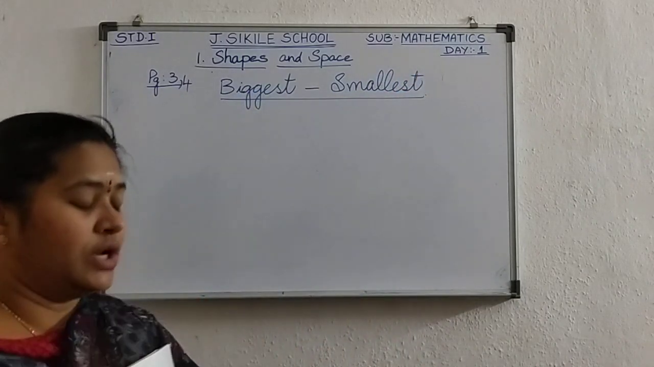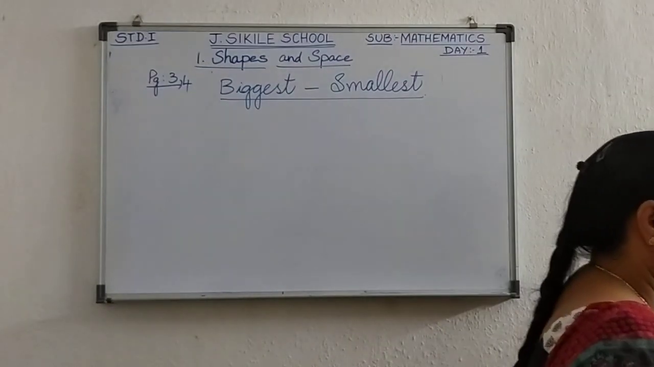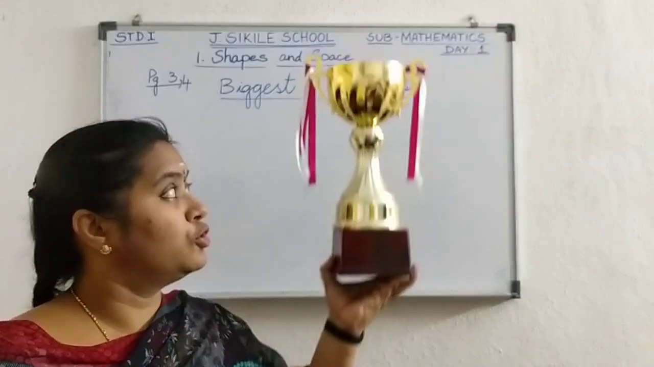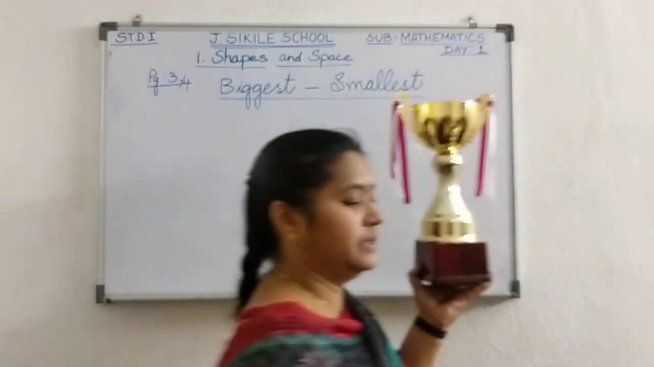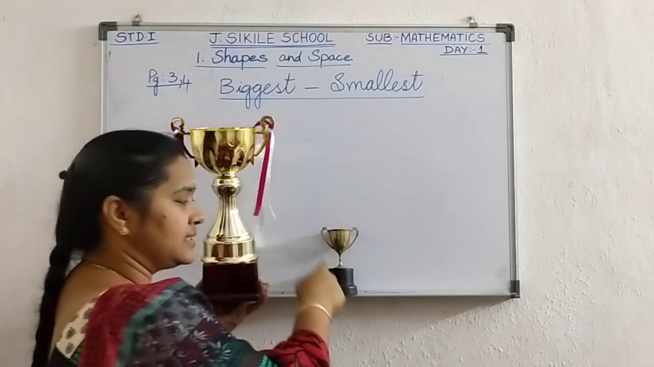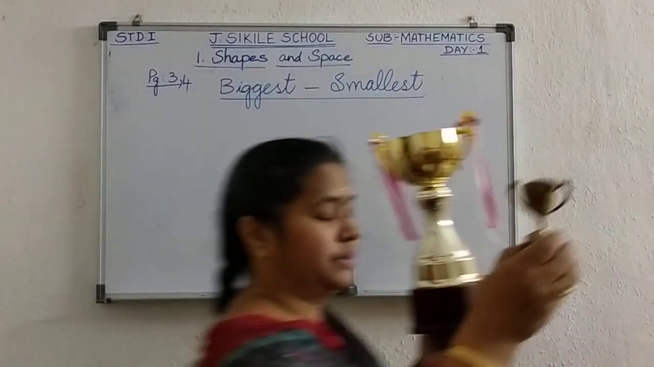Biggest and the smallest. Now here I showed you already a big cup. Yes, I have showed you already a big cup. And I have shown you another cup also. It is smaller than this. Yes, now I am going to show you another cup.